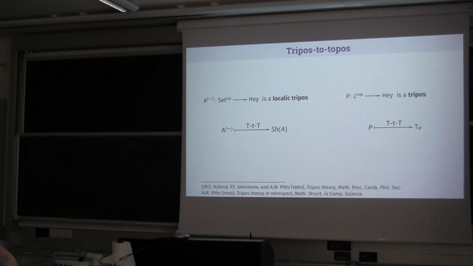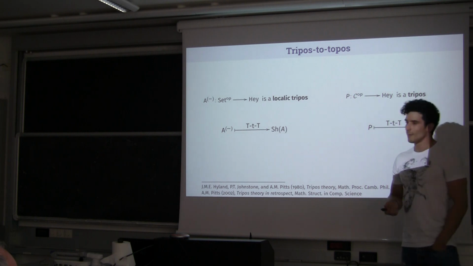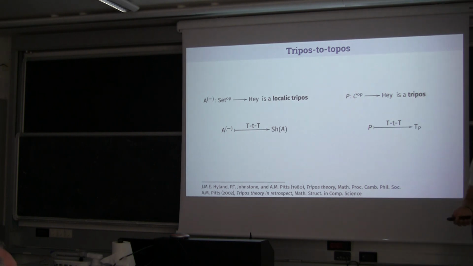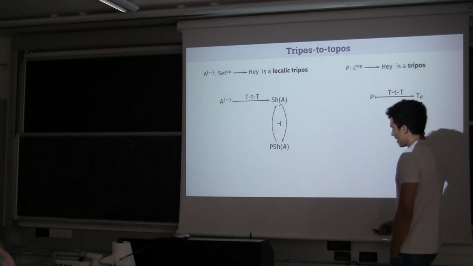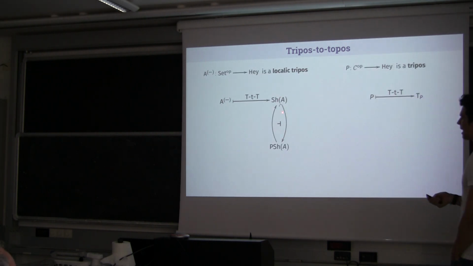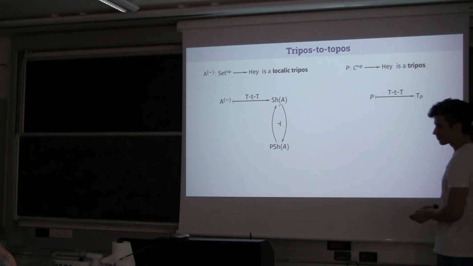of this first part is to show how we can use such a construction to abstract more properties that are typical of, let me say, the localic world to the general case of an arbitrary tripos. In particular, we know, for example, that if we have a locale, we can construct also another category, that is the category of presheaves on this locale, and we have an adjunction that is known as the sheafification.